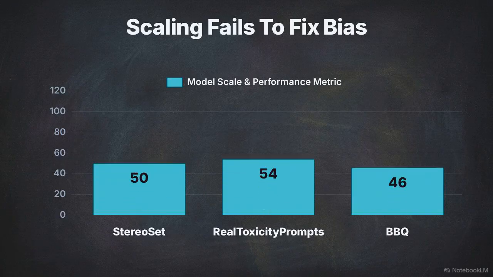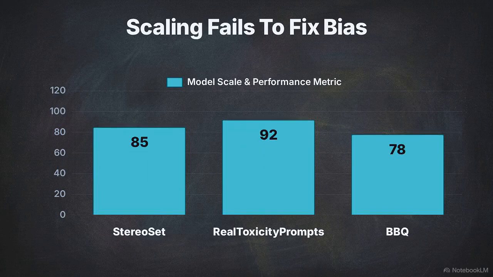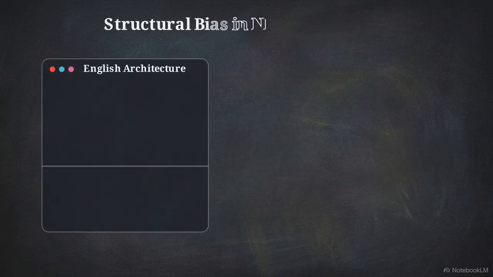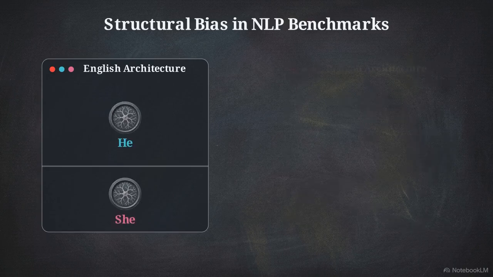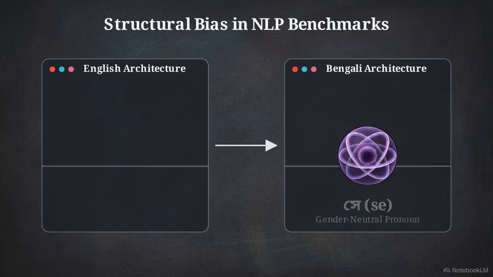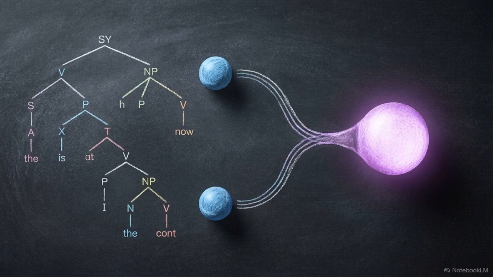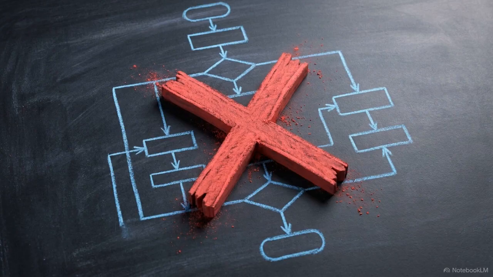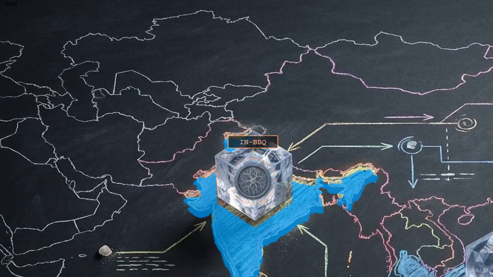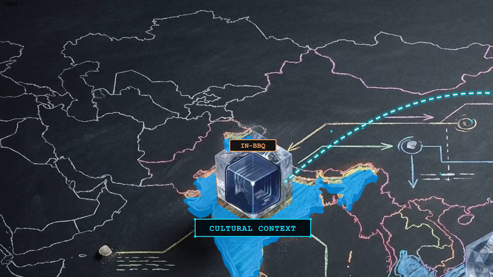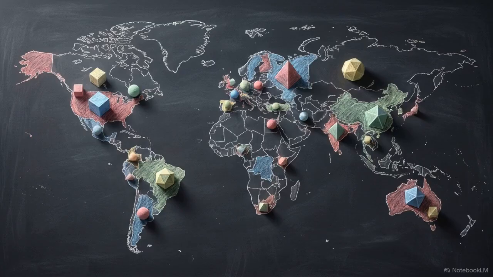The data across StereoSet, RealToxicityPrompts, and BBQ indicates that scaling up model size and performance does not guarantee fairness. These diagnostic tools are largely Anglo-centric, revealing structural limitations when translated to other regions. In English, the pronouns he and she are separate nodes. In Bengali, those nodes merge into a single gender-neutral pronoun, se. Because languages like Bengali lack gendered third-person pronouns, the fundamental mechanics of the English StereoSet benchmark do not apply. Accounting for these differences requires regional variants, such as the Korean or Indian BBQ benchmarks. Cultural definitions of a stereotype change depending on the geographic dialect.